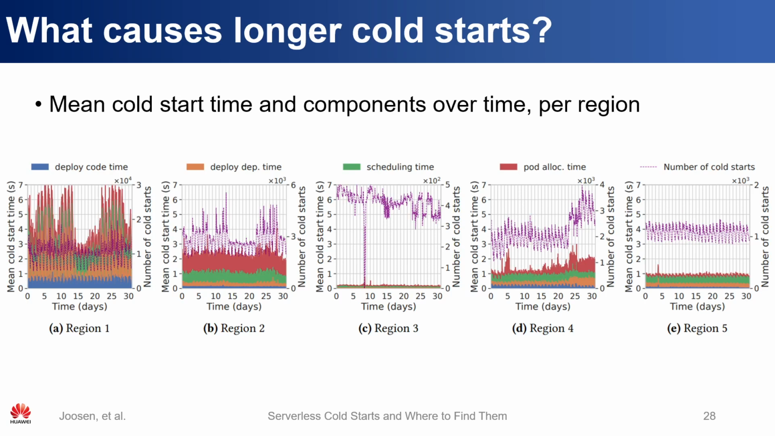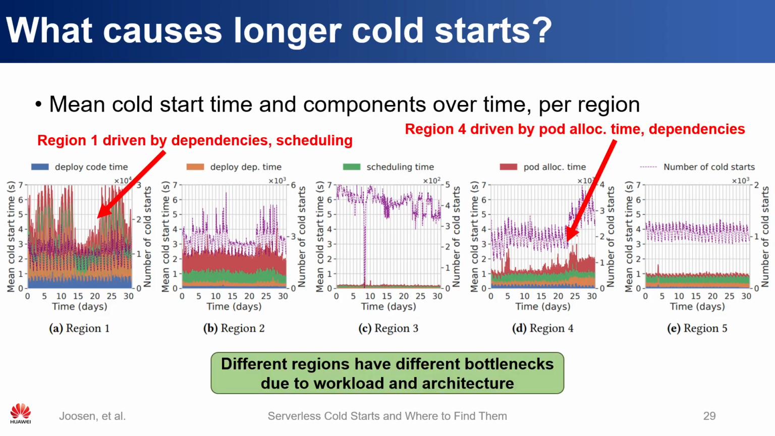So here we show the different cold start components over time, as well as the number of cold starts. First of all, we can see that the different regions have different contributions from each component. We can see this very clearly by studying the holiday period from day 13 to day 24. That's roughly this period here on all of the graphs. All of the regions experience it slightly differently, but they all have a visible holiday period.